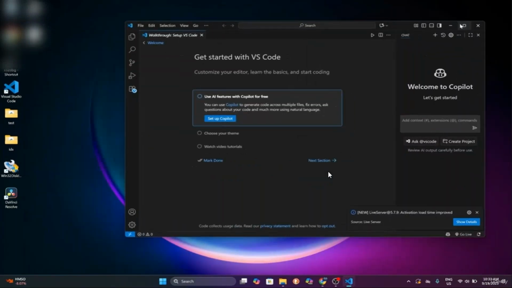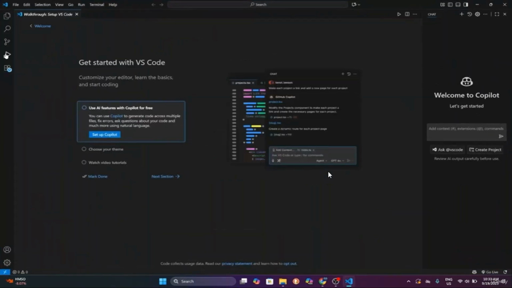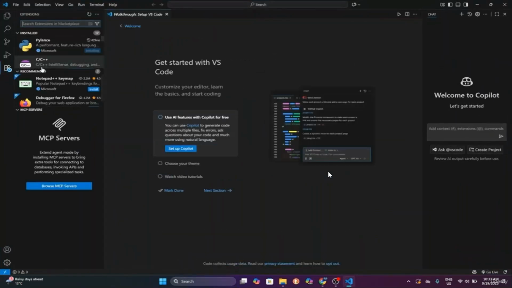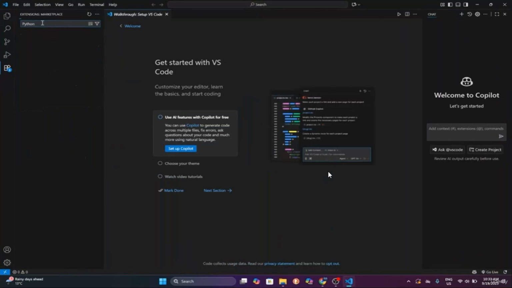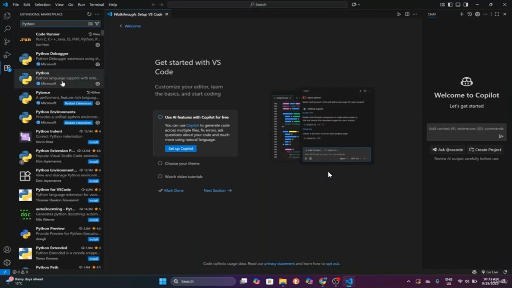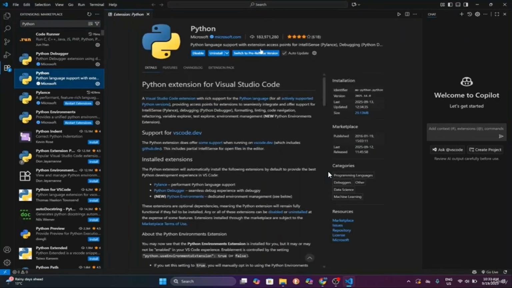And now we have our Visual Studio Code, but that's not everything that we need. First of all, we will go to the extensions and we will find our Python extension. I have it installed, but I will uninstall it, and you need to click on install.